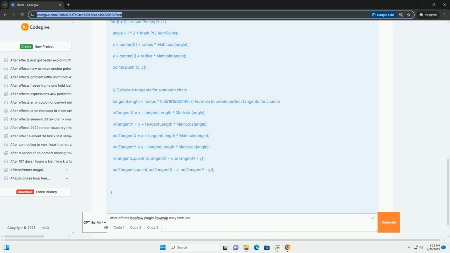5. Adjusting Easy Flow Lines. Position specifies the position of a flow line. Intangent specifies the intangent of a flow line.